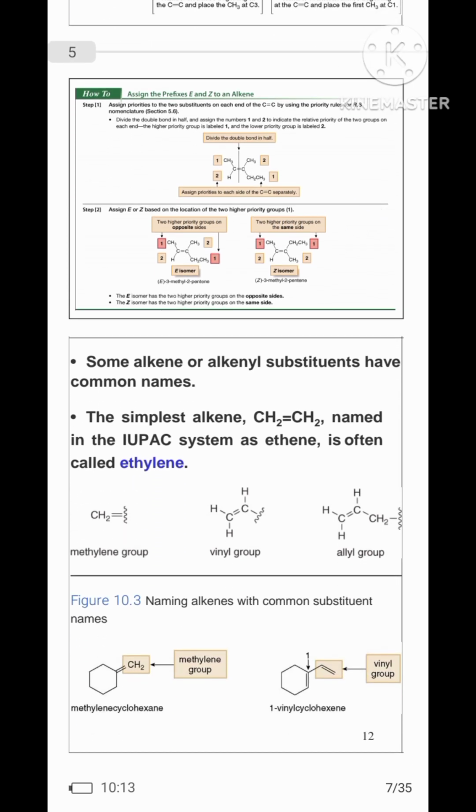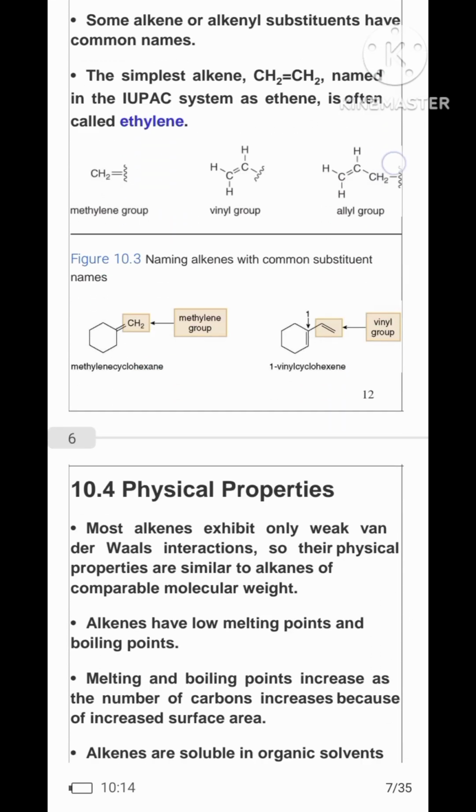Some alkenes or alkenyl substituents have common names. The simplest alkene, CH2=CH2, named by the IUPAC system as ethene, is often called ethylene.